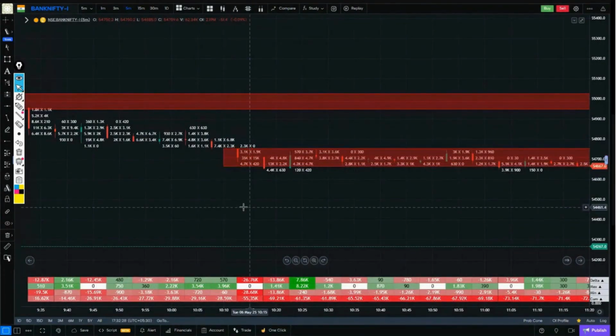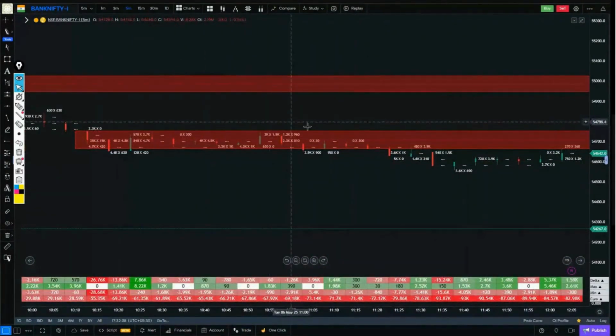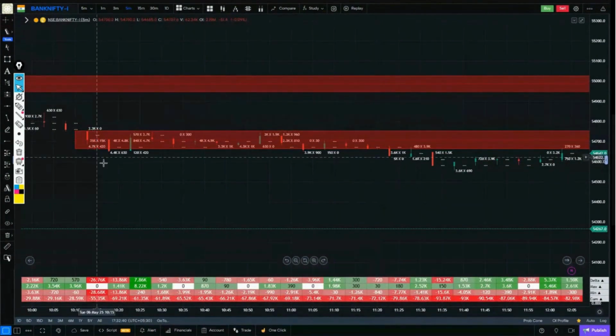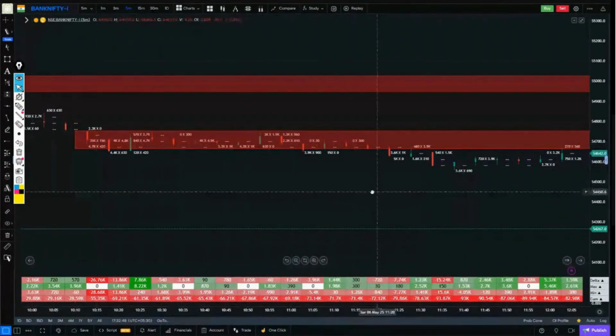Look here. A negative delta of 26K and selling of 35K occurred here and later. This zone was broken with selling. It did not break to the upside either. It remained stuck in the same zone for about an hour. After that, it broke to the downside with significant selling. This means that this selling is still active in the market.